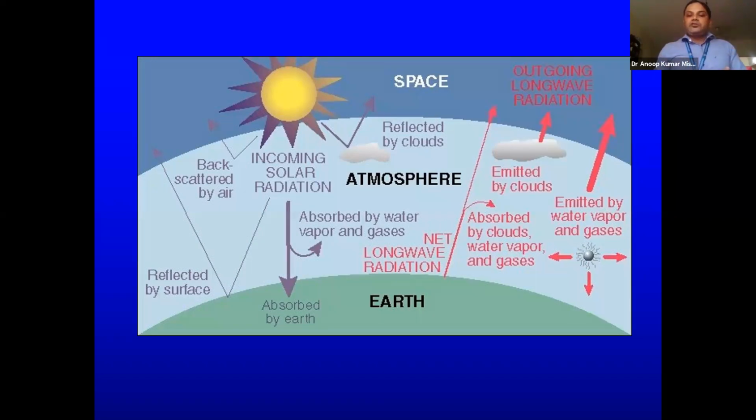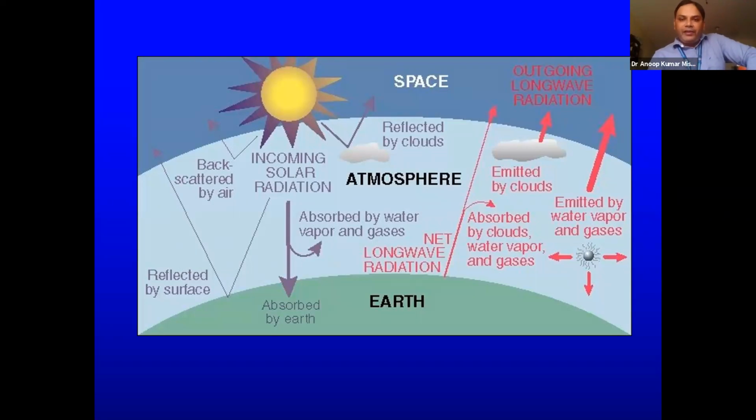And the thing which is going up, I mean a particular object, absorbs radiation at a certain wavelength and emits it at a different wavelength. So incoming short wave radiation is there, and what is emitted back is long wave radiation. When I say long wave, it may be either thermal or microwave too.